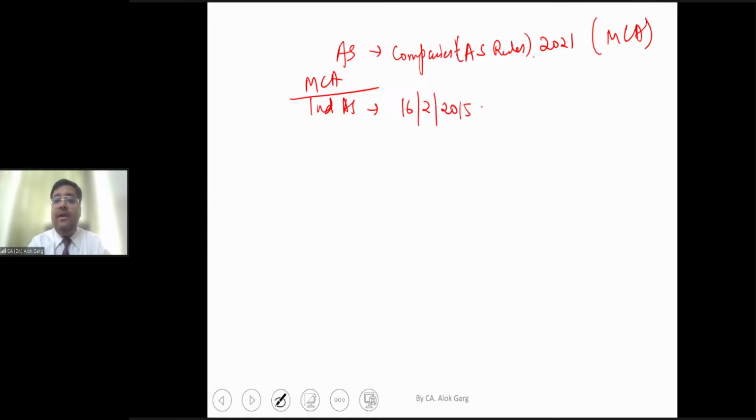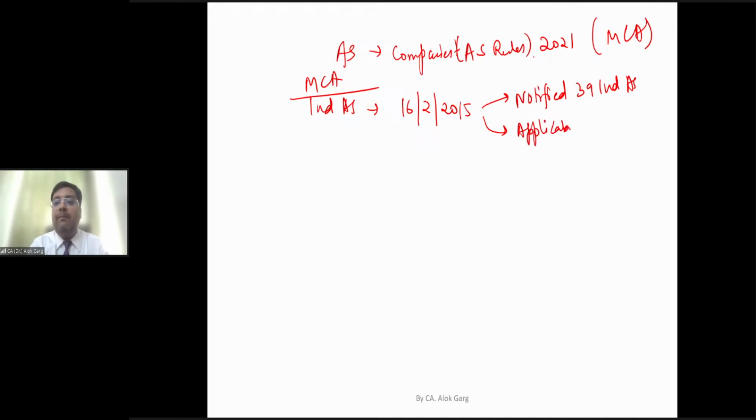On 16th February 2015, they notified 39 Ind AS, and they also notified the applicability roadmap, right? So these Ind AS have been notified under Companies Ind AS Rules 2015.